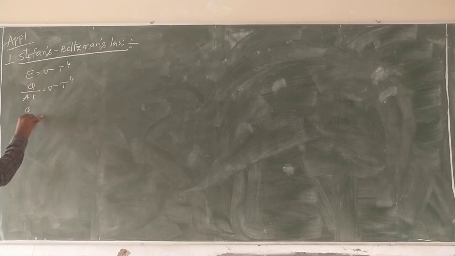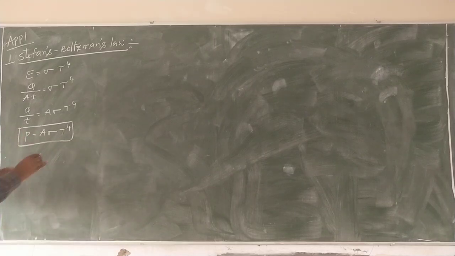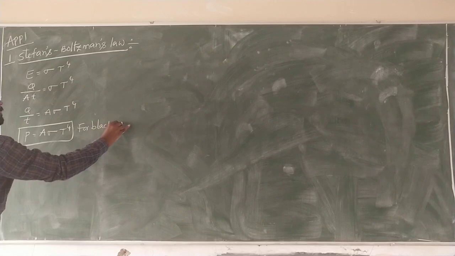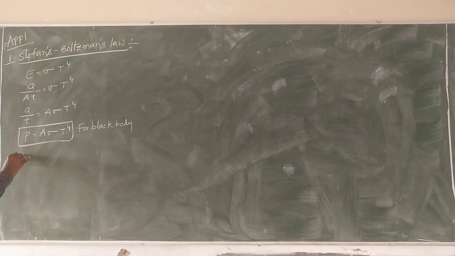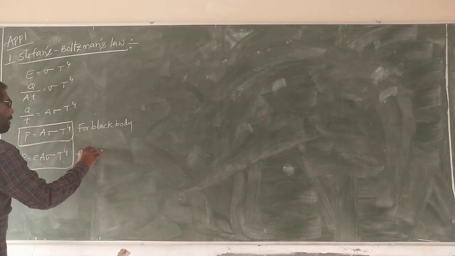Q by T is equal to A sigma T power 4, so P is equal to A sigma T power 4. This is for a black body. Other than a black body, P is equal to E A sigma T power 4, because emissivity is less than 1 for other bodies.